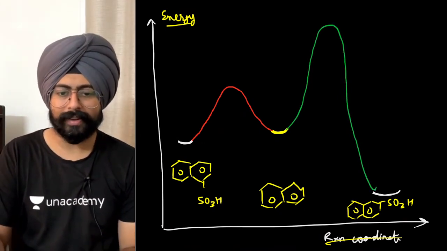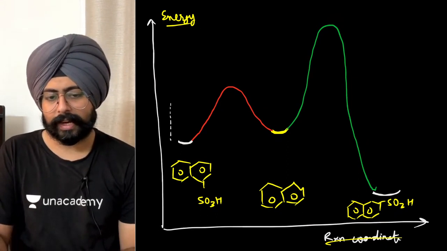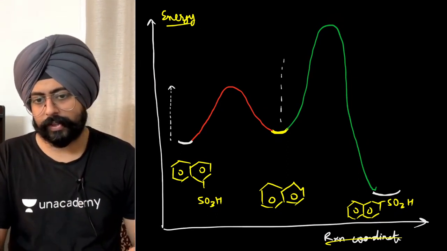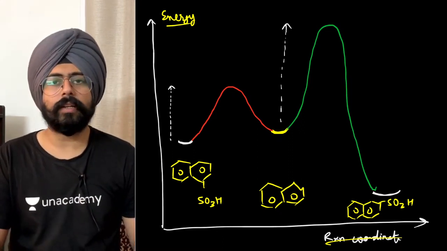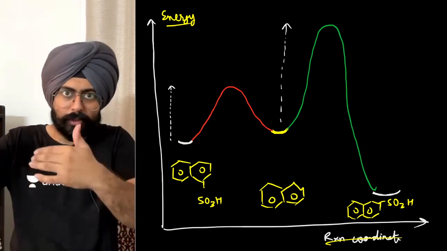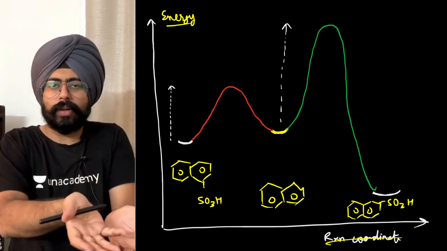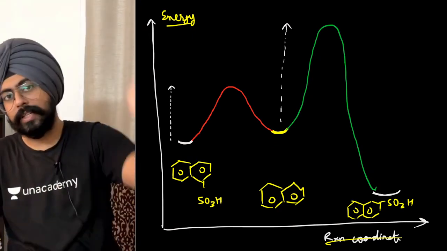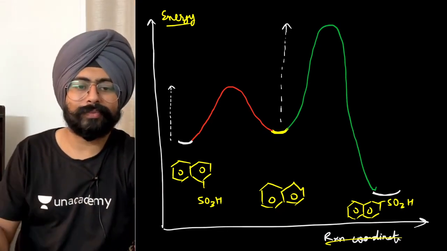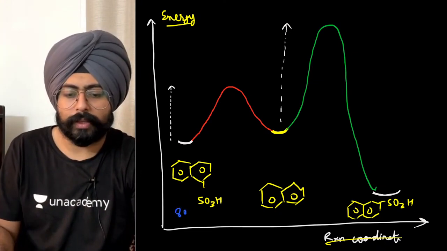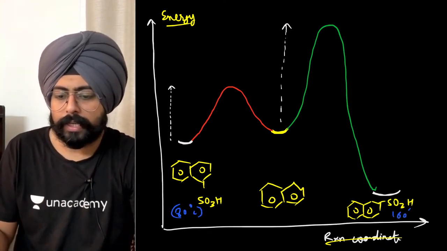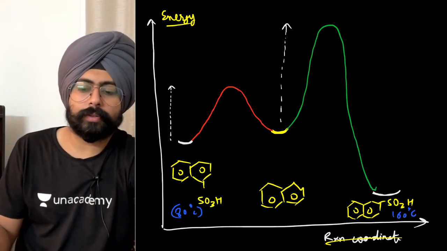Do you understand? This is the activation energy for the first reaction mechanism. This is the activation energy for the second reaction mechanism, isn't it? You are able to reach the lower activation energy at lower temperature. You are able to reach the higher activation energy at higher temperature and then reach the main product. Here I will write it also. This is 80 degrees Celsius major and this is the 160 degrees Celsius major product.